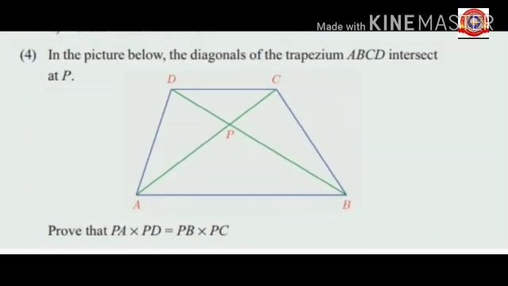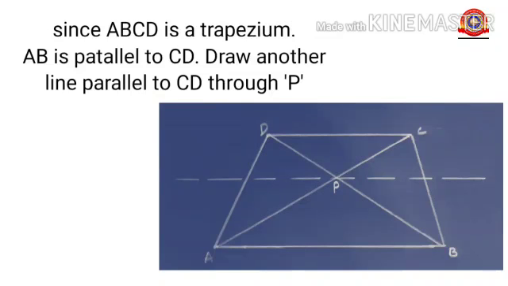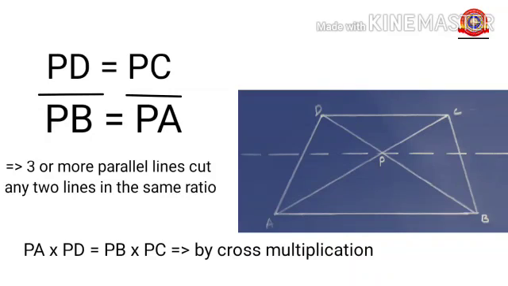Shall we move to the fourth question? Here the diagonals of the trapezium intersect at P. We have to prove PA into PD is equal to PB into PC, right? Since ABCD is a trapezium, AB is parallel to CD. Draw another line parallel to CD through P. That is, PD by PB is equal to PC by PA, because three or more parallel lines cut any two lines in the same ratio. Hence, PA into PD is equal to PB into PC, because of cross multiplication, right?